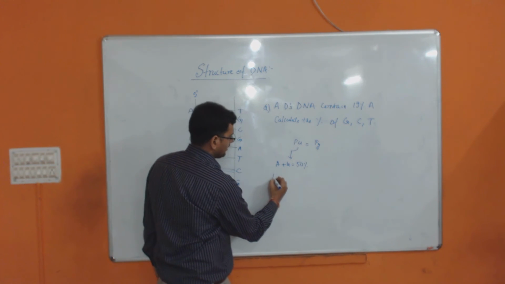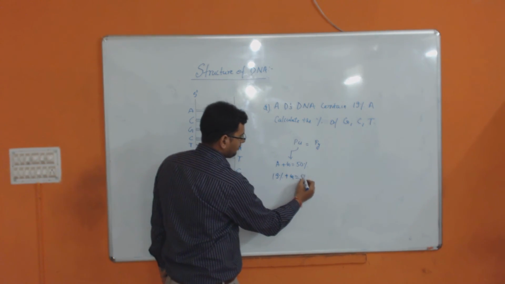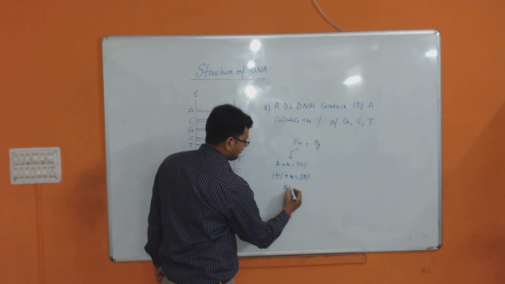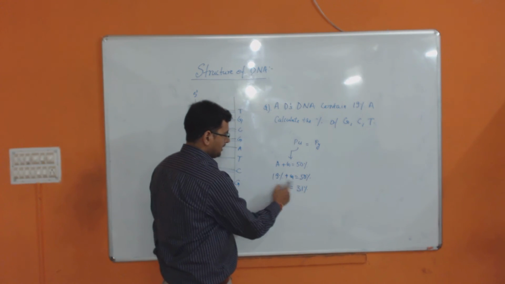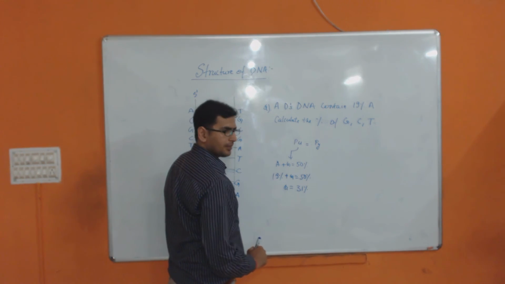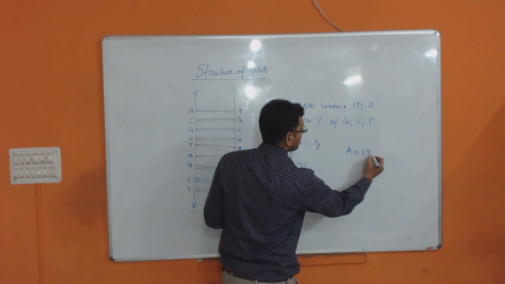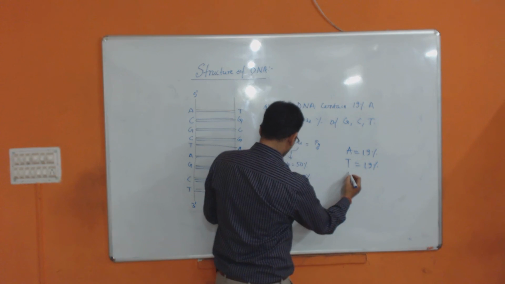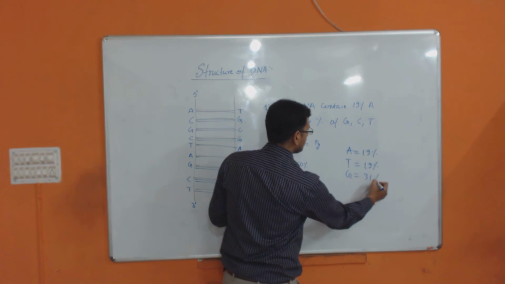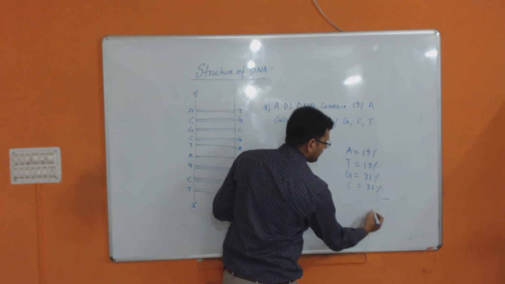Then A is how much? 19% plus G will make 50%. Then G will be how much? 50 minus 19, 31%. Clear? So now A is 19, then T will also be 19. If G is 31%, then C has to be 31%. When you add, you will get 100%.